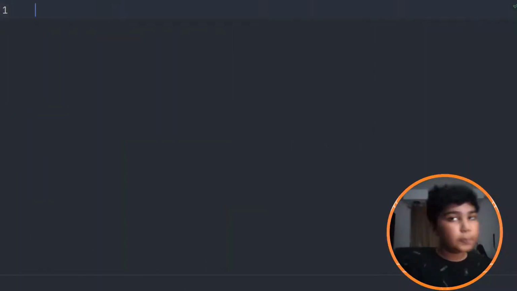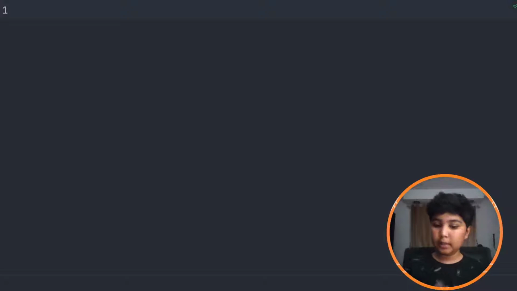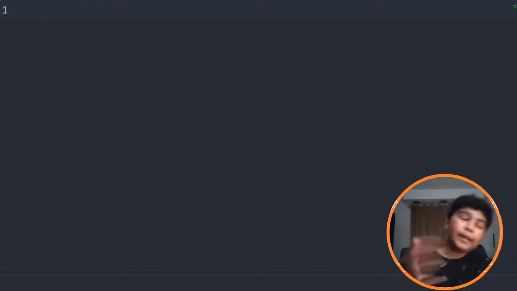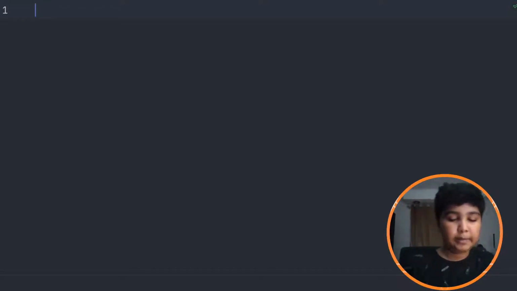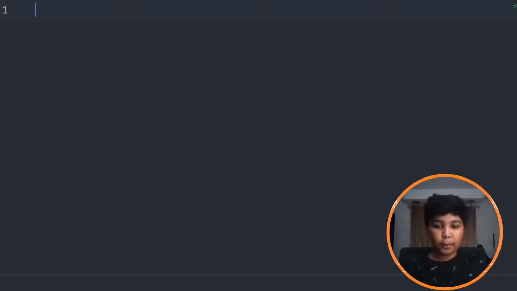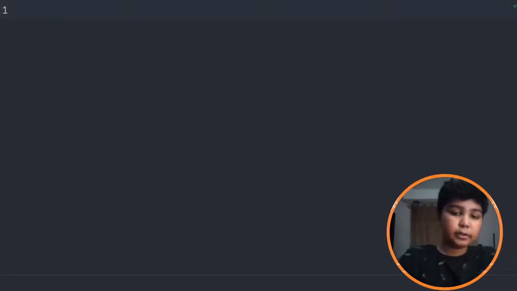What exactly do loops mean? Loop means to repeat the commands till the condition is satisfied. Say if we need to print "Let's Codify" 10 times or 11 times or 20 times, we could just print "Let's Codify" and copy and paste it, but it will take a long time. Say if we need to print it 100 times or 1000 times, it's a long process. So we could just use a loop. There are two types of loop, that is for loop and while loop. In today's video we are going to look into while loop.